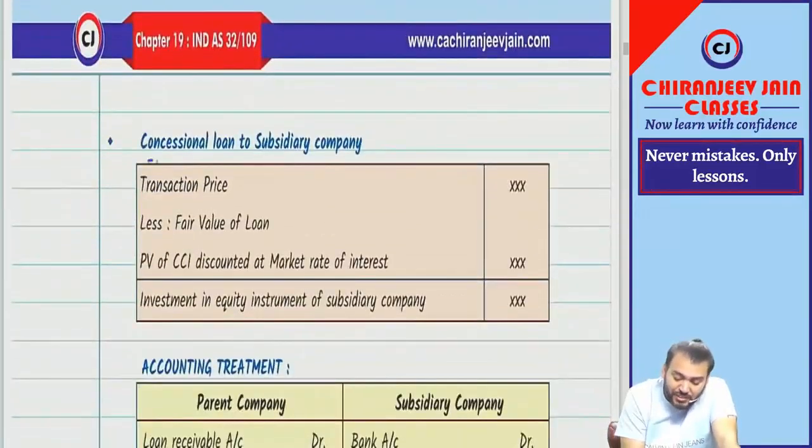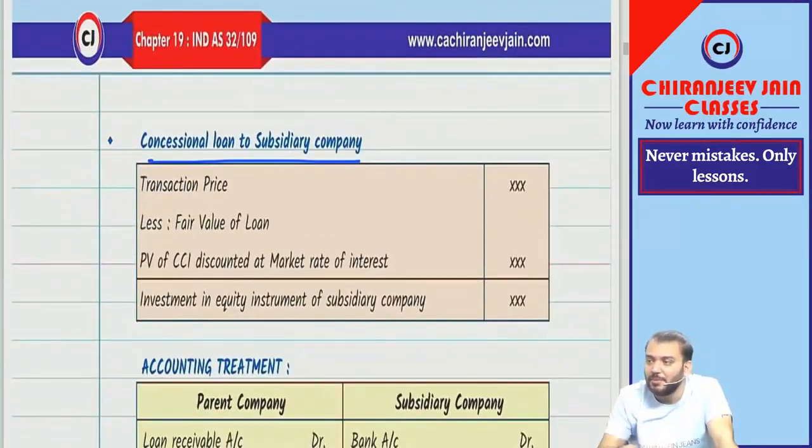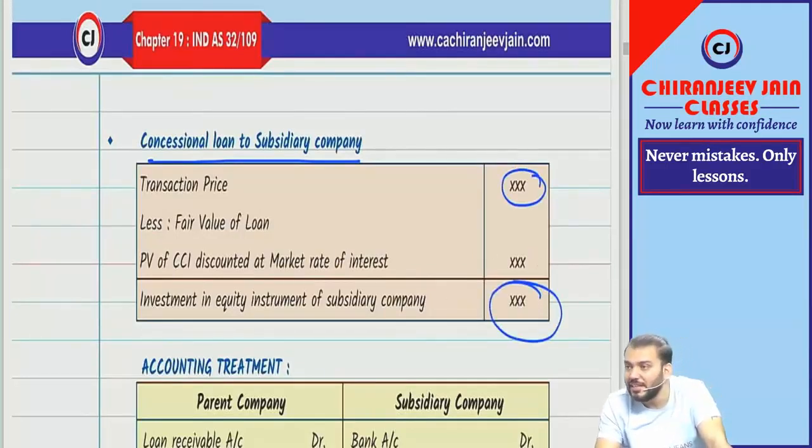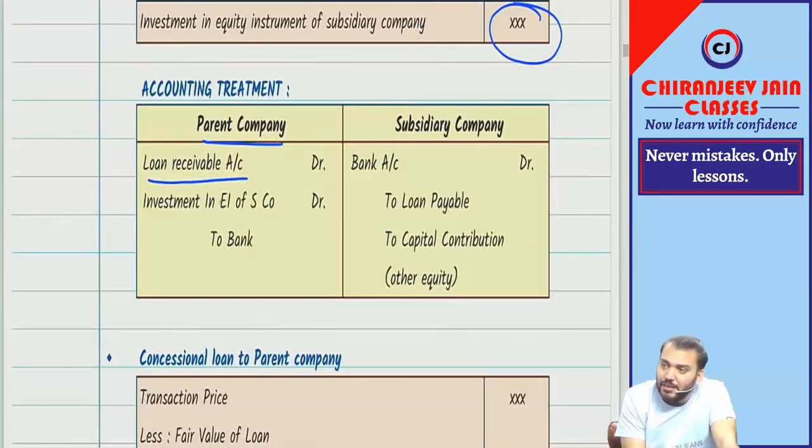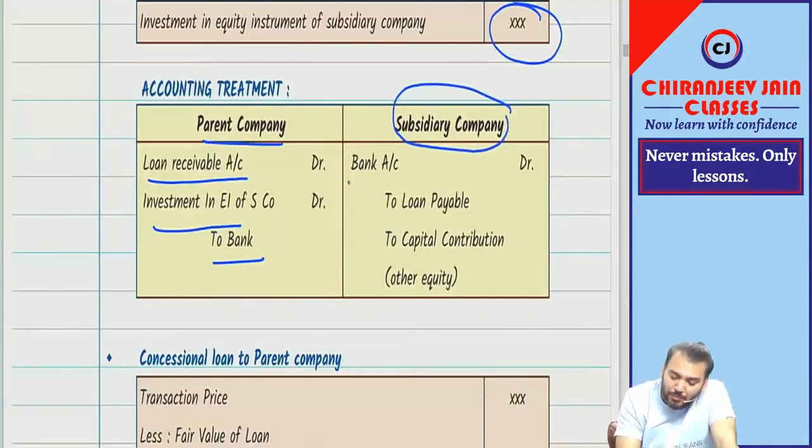Next point, concessional loan to subsidiary company. One question I have given right now. In that case, transaction price less fair value of loan, the difference will be considered as what? Investment in equity instrument. So what journal entry will you do in the books of the parent company? Loan receivable account debit, investment account debit, to bank. What journal entry will you do in the books of the subsidiary company? Bank account debit, to loan payable, to equity instrument. This is nothing but a compound instrument.